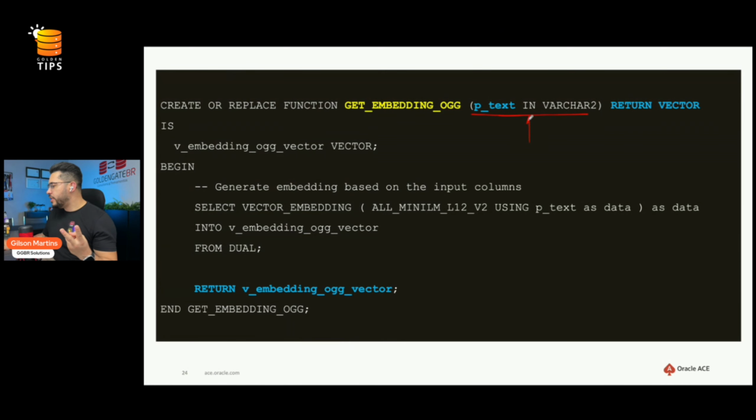It receives varchar data and it returns vector data. So this is the function, basically the input and output, and the real magic happens in this line here. This is where the magic happens. We are using this function to perform the conversion of this data.